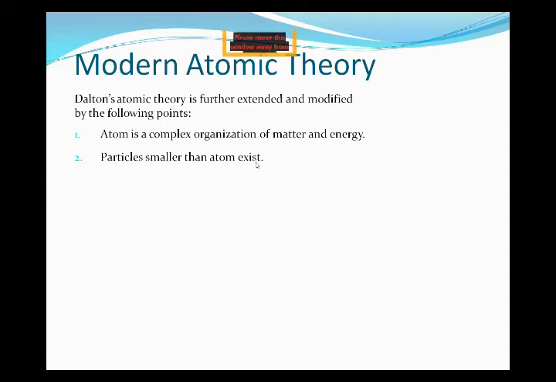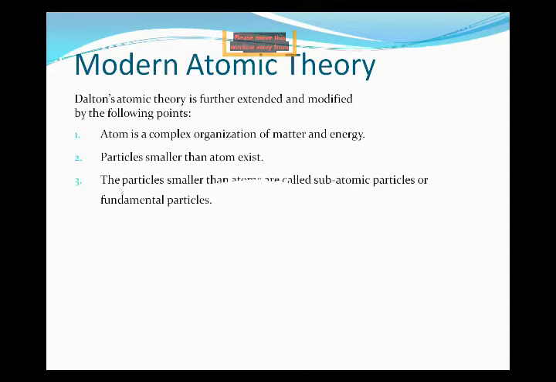Point number two: particles smaller than an atom exist. In Dalton's atomic theory, it was not discussed that smaller particles exist, but in modern atomic theory, the new idea is that particles smaller than an atom can exist. Third point: the particles smaller than atoms are called subatomic particles, or fundamental particles, meaning they are the important particles.